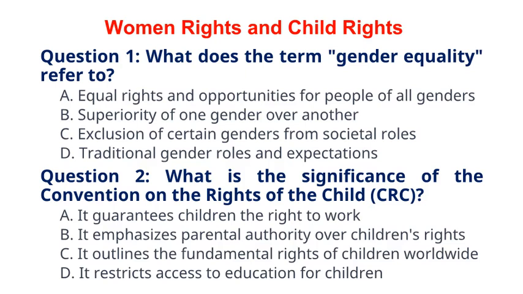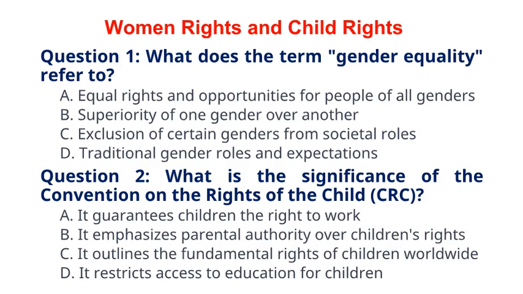Question 2. What is the significance of the Convention on the Rights of the Child, CRC? A. It guarantees children the right to work. B. It emphasizes parental authority over children's rights. C. It outlines the fundamental rights of children worldwide. D. It restricts access to education for children.